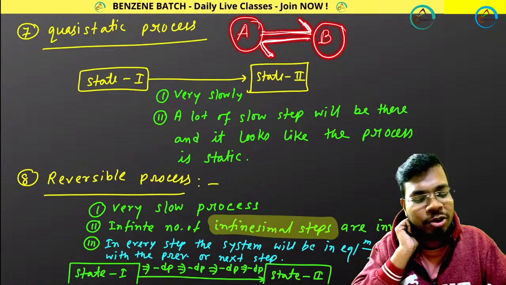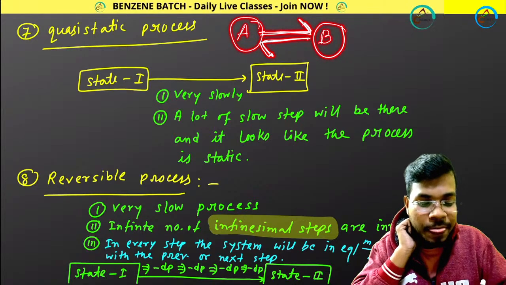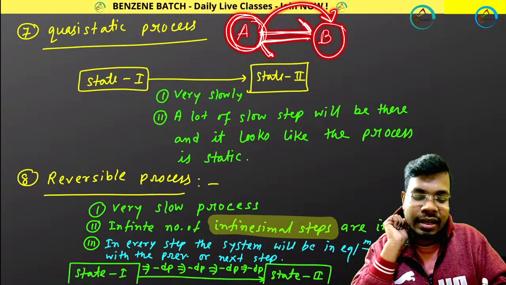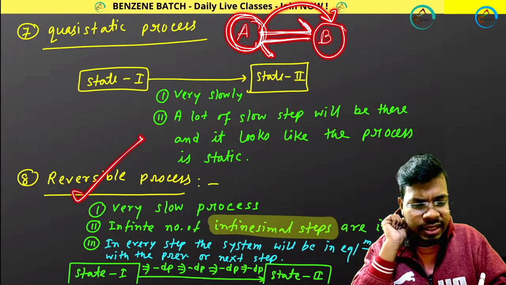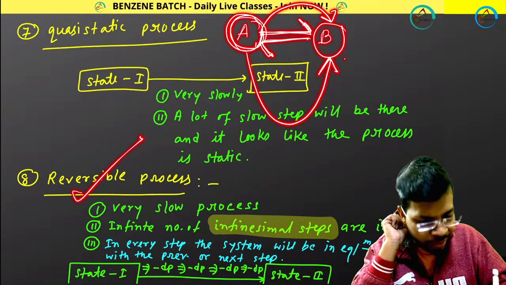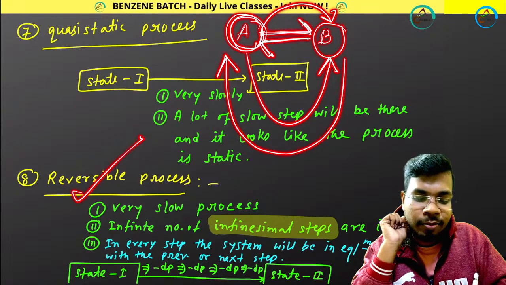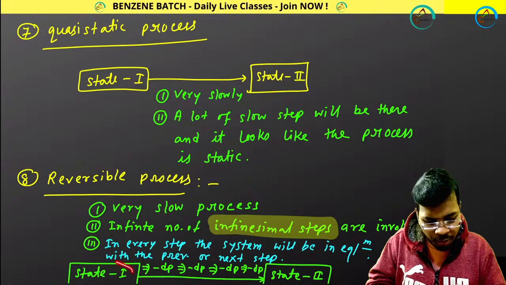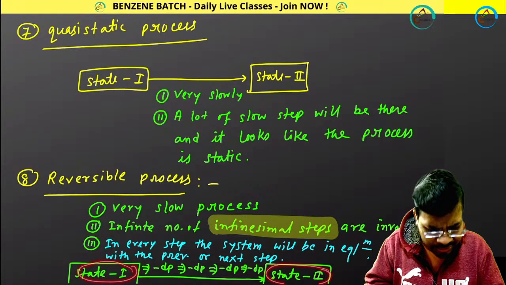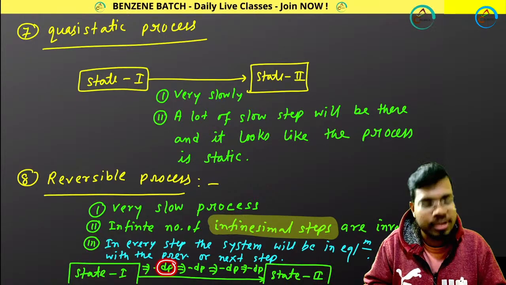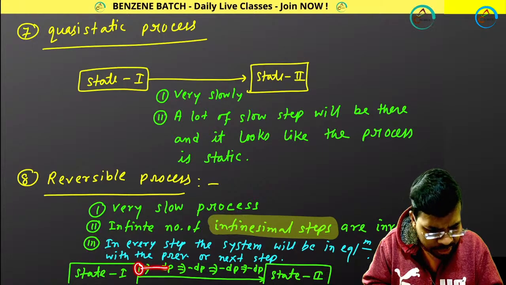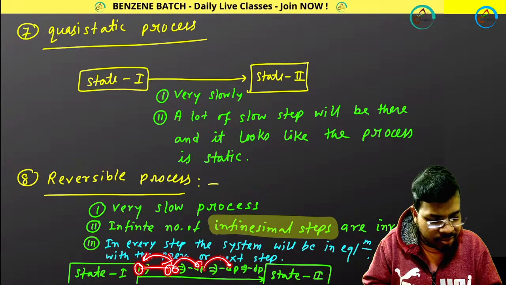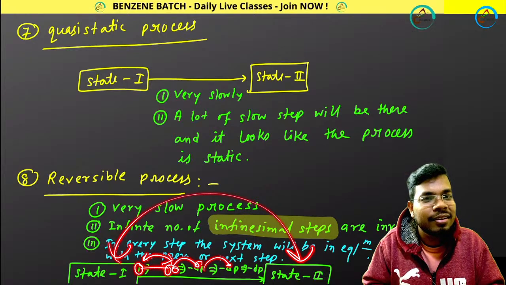Okay, I am not talking about this equilibrium. I am telling you, if I am going from step 1 to step 2 in case of a reversible process, you cannot come from B to A directly. Reversible process means, as I told you, from state 1 you are going to state 2, and you are changing your pressure slightly, suppose. So from this state to this state, this will be a reversible one. These two will be reversible. Not like these two I am saying.